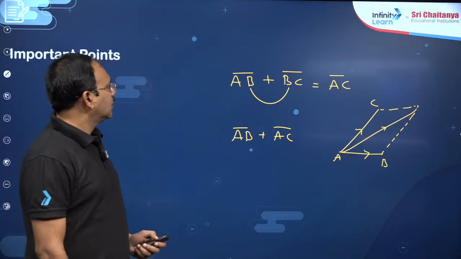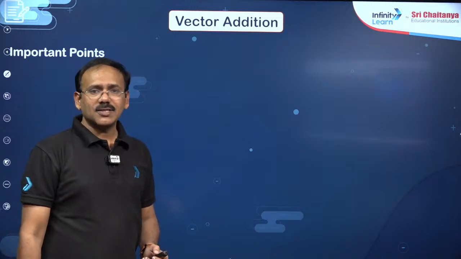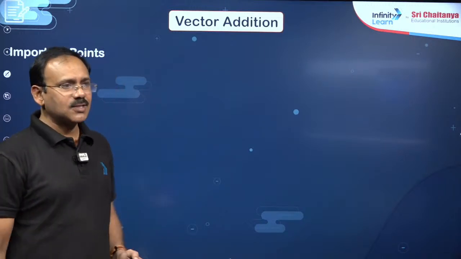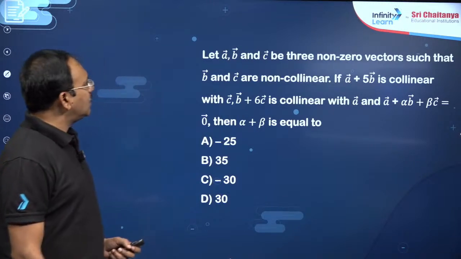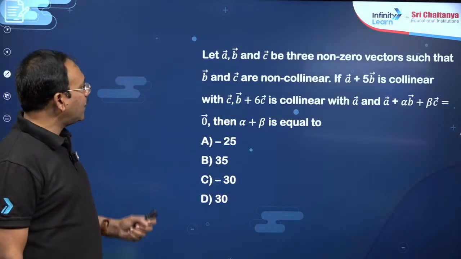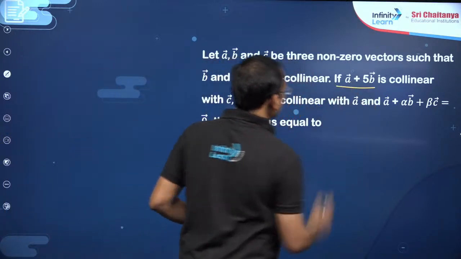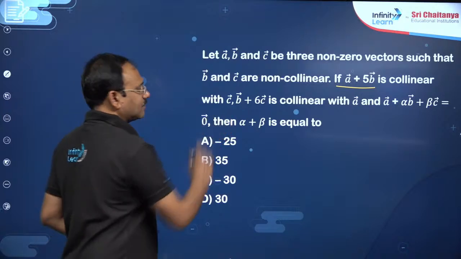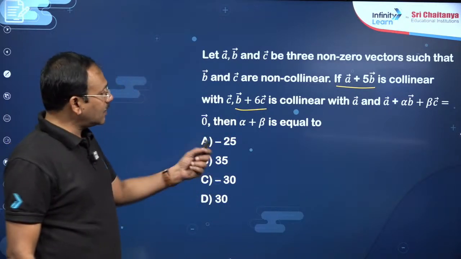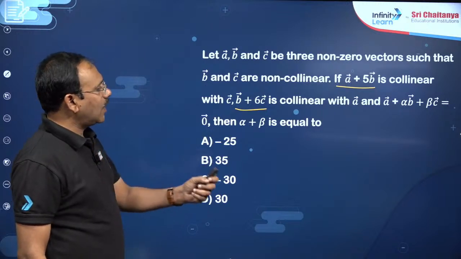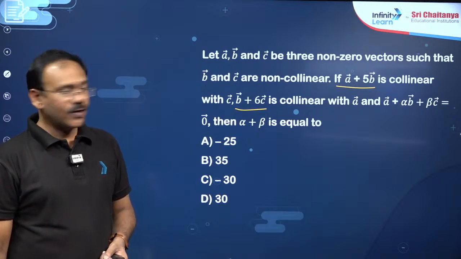So let's start. We'll go to problems directly in vector addition, because I don't want to take much time for a simple synopsis, you know it well by this time. Here you see problem number 1. A, B, C are 3 non-zero vectors such that B bar, C bar are non-collinear. Given A bar plus 5B bar is collinear with C bar, and B bar plus 6C bar is collinear with A bar, so A bar plus alpha B bar plus beta C bar is 0 bar, then find alpha plus beta.